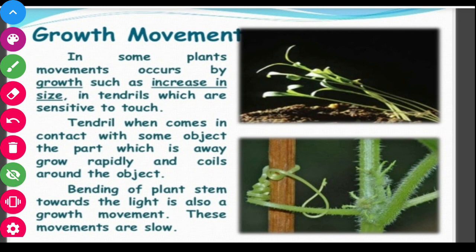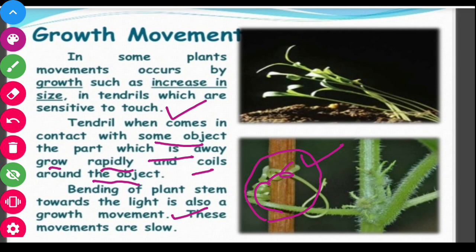So let us discuss the growth movement now. In some plants, movement occurs by growth, such as an increase in the size of tendrils, which are sensitive to touch. So here is the figure of the tendrils that wrap or coil around any firm object present nearby. When tendrils come in contact with some object, the part which is away grows rapidly and coils around the object. Bending of a plant stem towards the light is also a growth movement, that is phototropism. So these are the various growth movements shown by plants in response to a stimulus.